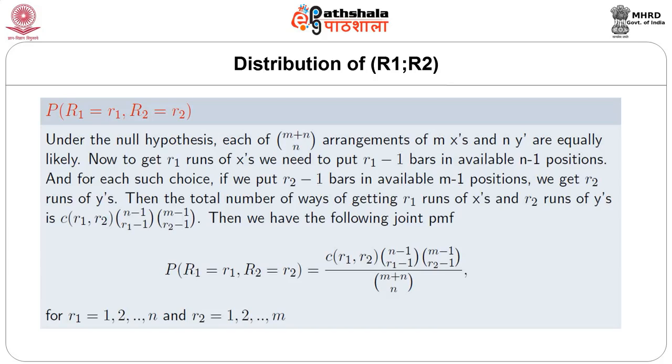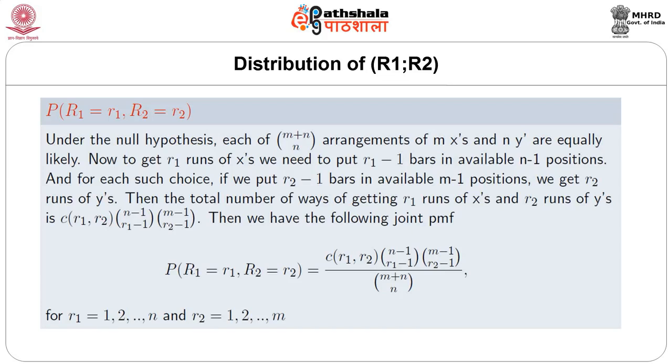Then the total number of ways of getting R1 runs of x's and R2 runs of y's is C(R1, R2) multiplied by (n minus 1 choose R1 minus 1) multiplied by (m minus 1 choose R2 minus 1). Thus, we have the following joint distribution: the number of ways divided by (m plus n choose n).